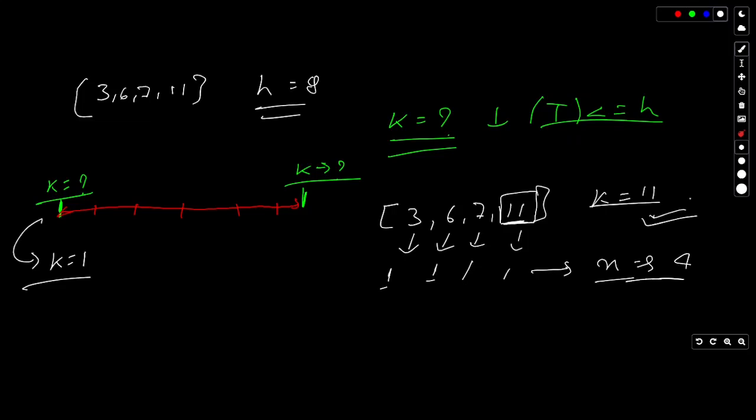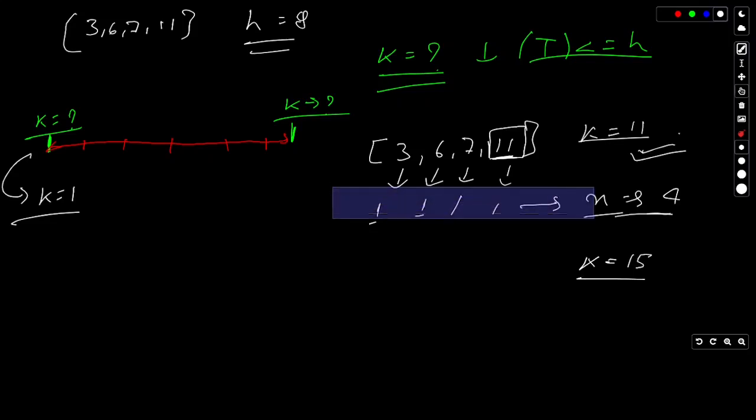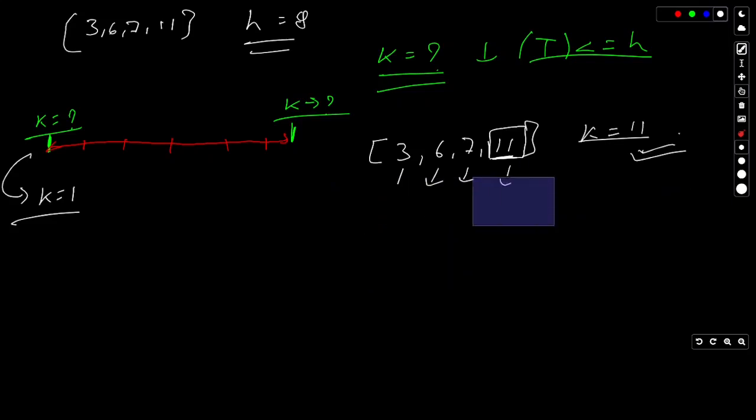That's fine. It will definitely be 4. Let's say if we take a value which is even greater than the maximum element within the array. Let's say if we choose a value such as k equals 15, we will eventually get the same answer, but I'll just dry run. Let's take our value as 15.